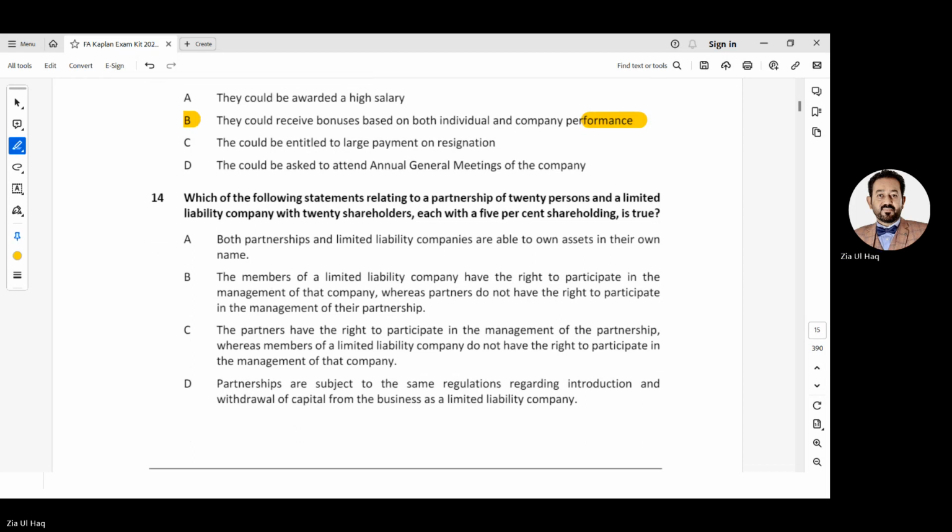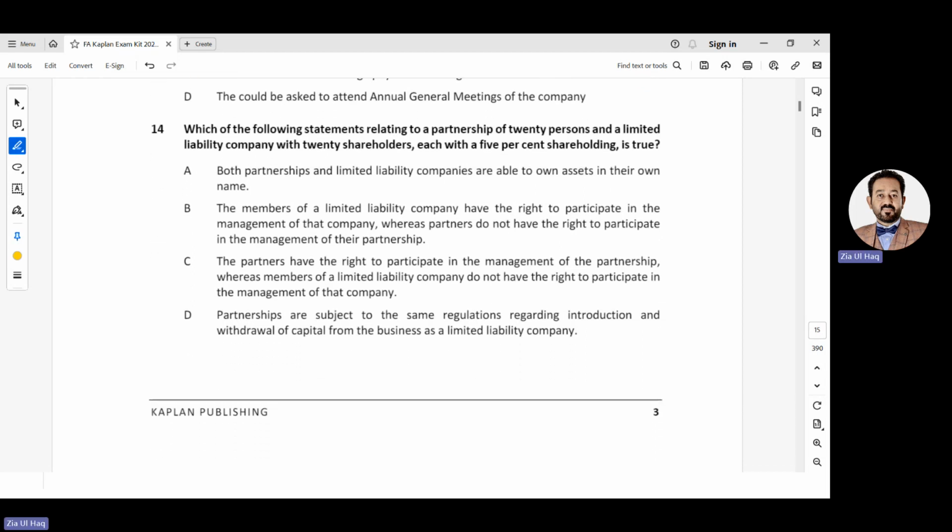Number 14. Which of the following statements relating to a partnership of 20 partners and a limited liability company with 20 shareholders, each with a 5% shareholding, is true? Both partnership and limited liability companies are able to own assets in their own name. No, a partnership cannot own assets in the business name.